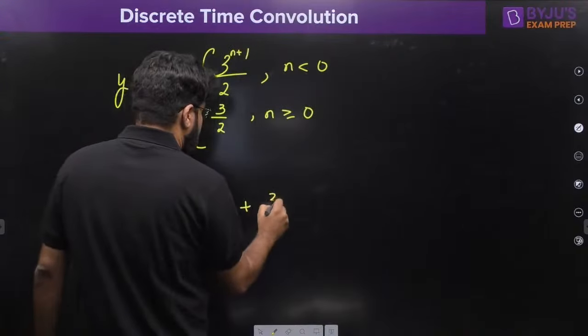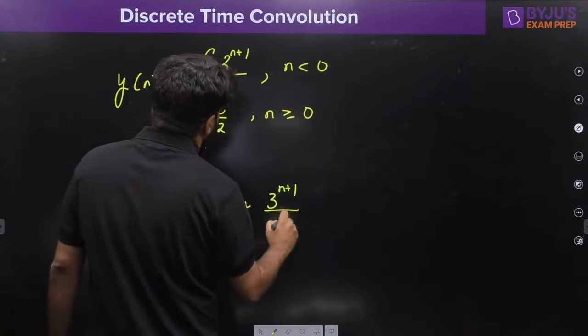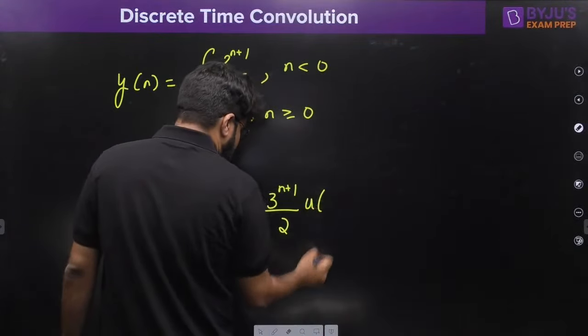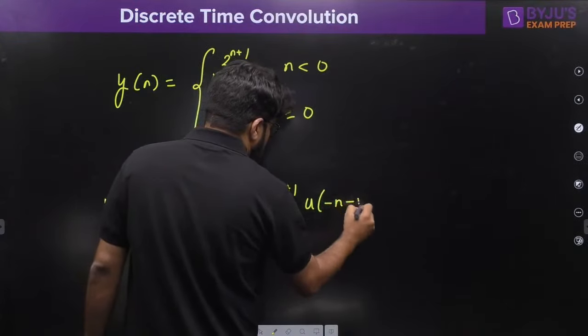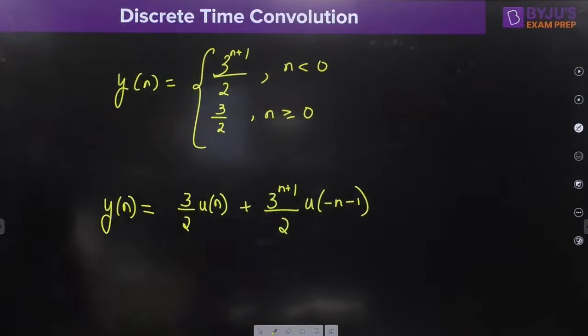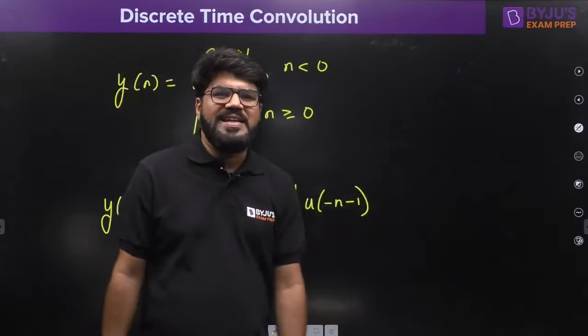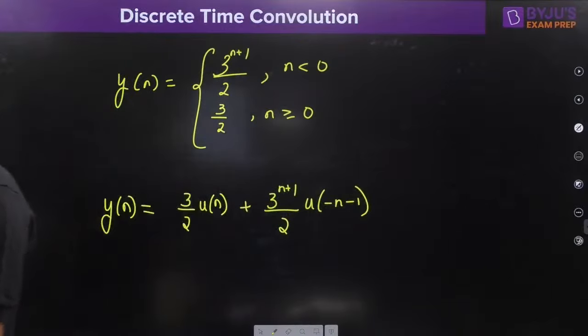Next, 3 raised to the power n plus 1 divided by 2 when n is less than 0, and to represent that I write it as u of minus n minus 1. So 3 raised to the power n plus 1 divided by 2, times u of minus n minus 1, will be the final answer in that case.